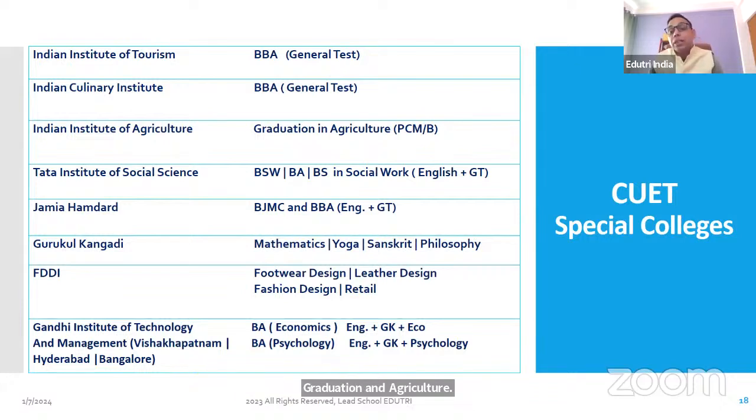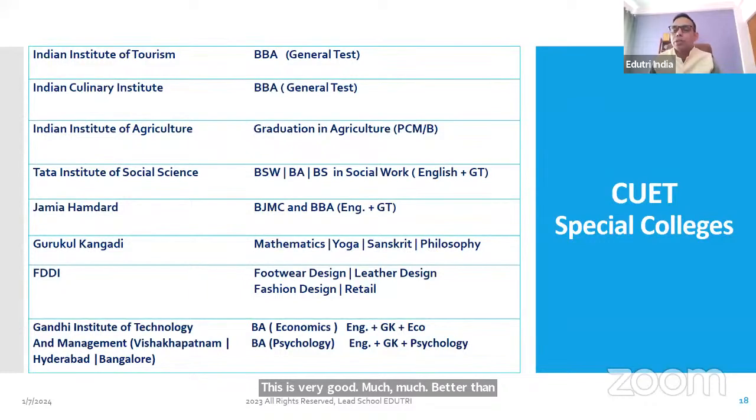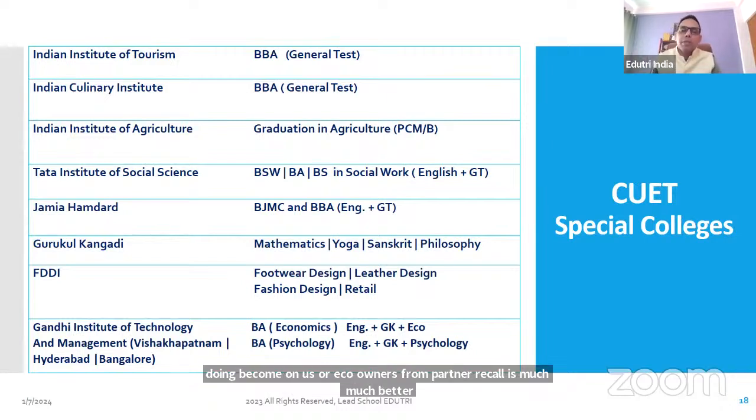Tata Institute of Social Science. Excellent, excellent. Though now they have a branch in Mumbai also. Bachelor of Social Work or BA or BSc in Social Work, very good course. Please, my humble request, those who are good students, they want to go into a good corporate HR field or some psychology field or some research field, please go for this. This is very good. Much, much better than ordinary doing BCom honors or Eco honors from an ordinary college. Much, much better. Jamia Hamdard, it is a very good college for journalism and BBA if you want to go.